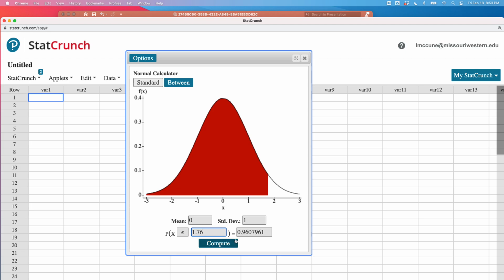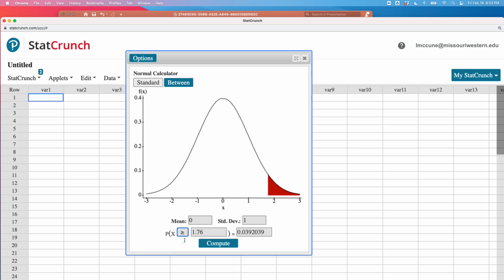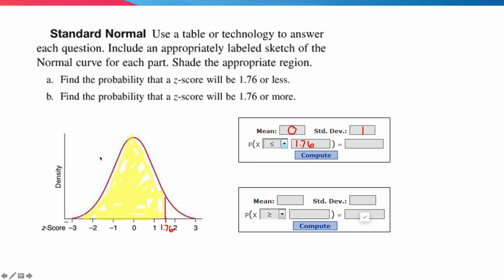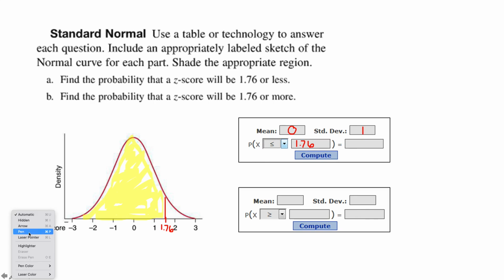Now, the second part of that question asks what's the probability that x is greater than or equal to 1.76. So let's go ahead and do that here. I get 0.03, 4 when I round. 0.04 and 0.96. Let's write those in. So we got 0.96 and 0.04. Now, what do you notice about these two numbers?